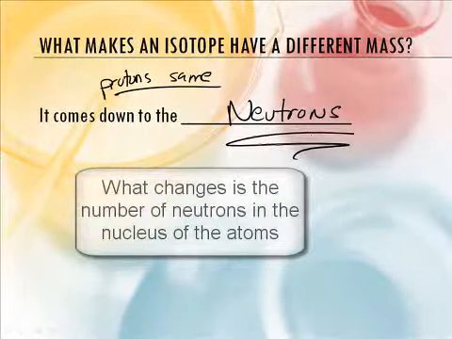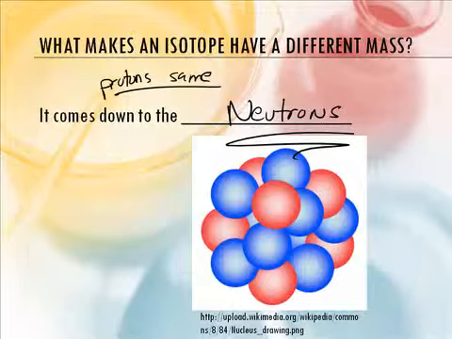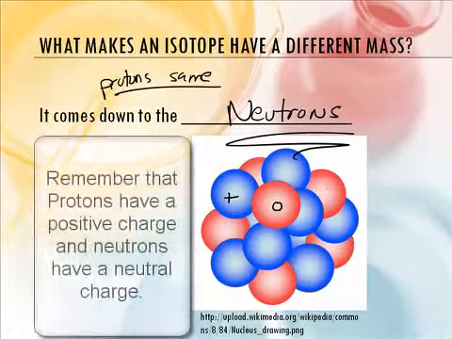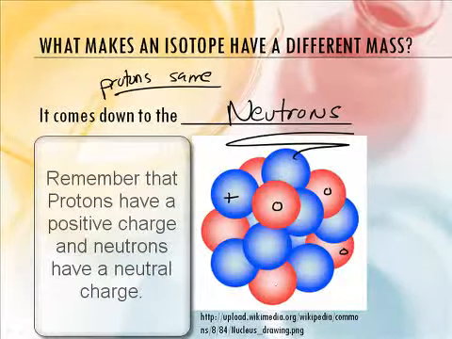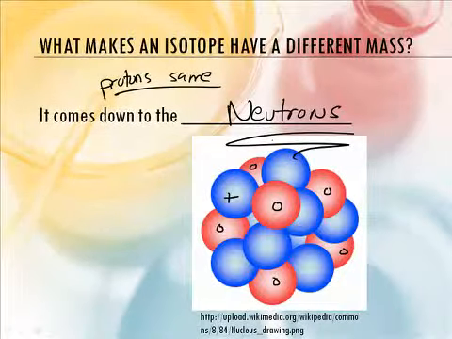Yes. Okay. And so if you look at this cool picture, the blue represent the protons with a positive charge, and the red are the neutrons with no charge. Right. And if you get more red things, then you change your mass, or less red things for that matter.